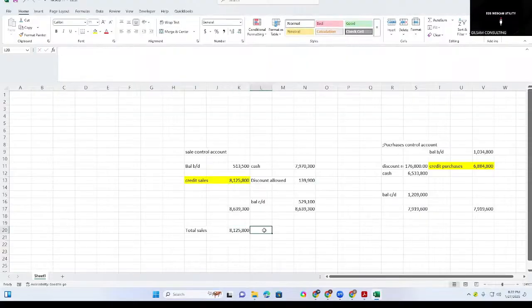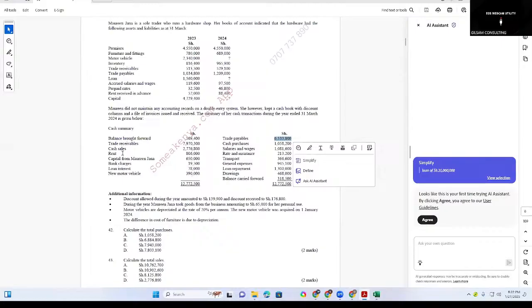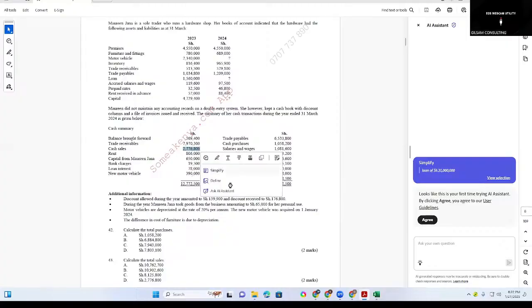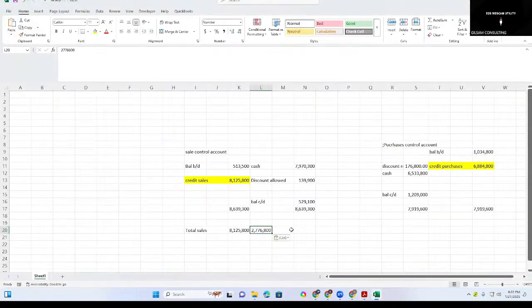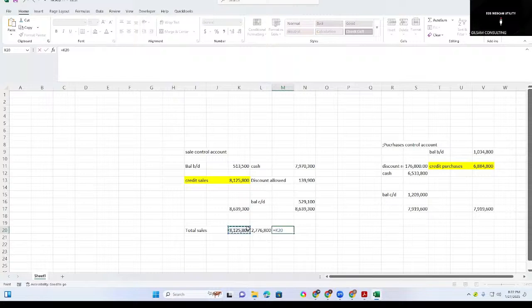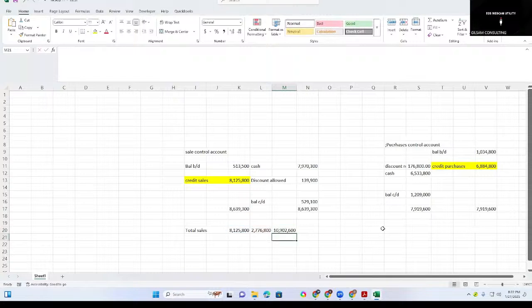And then we add the cash sales, which is 2.7 million, which is this one. So our total sales will be this plus that. And then come to the total purchases.